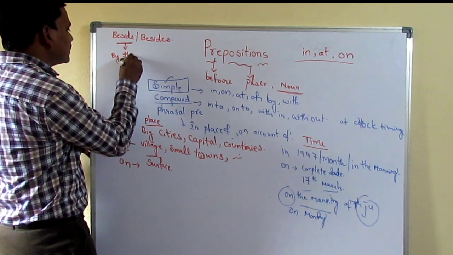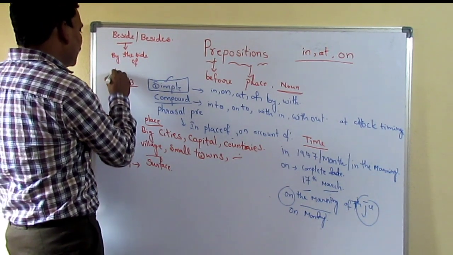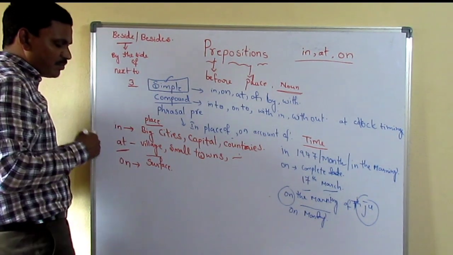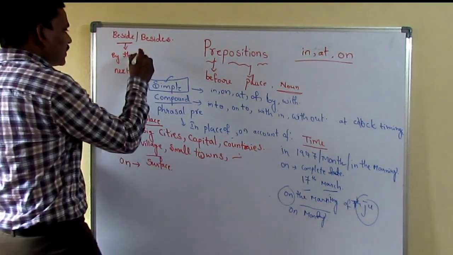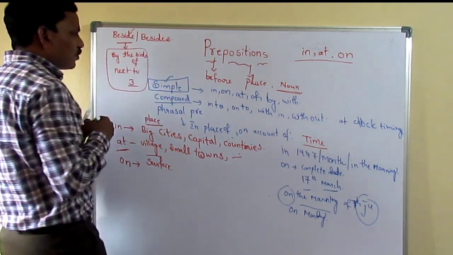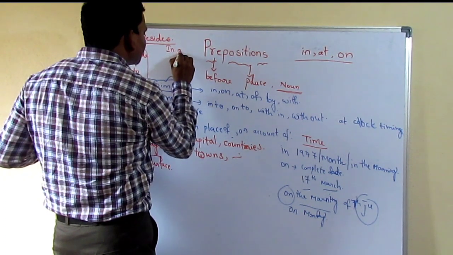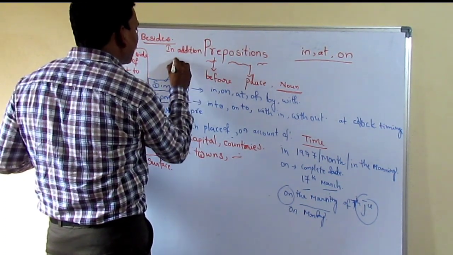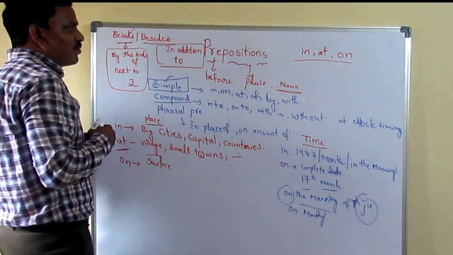By the side of means sitting right next to us, or next to. She was sitting beside Sarala, like that. To say someone sat next to us, we use beside. Besides means in addition to. When we have something additional, then we use besides, friends.